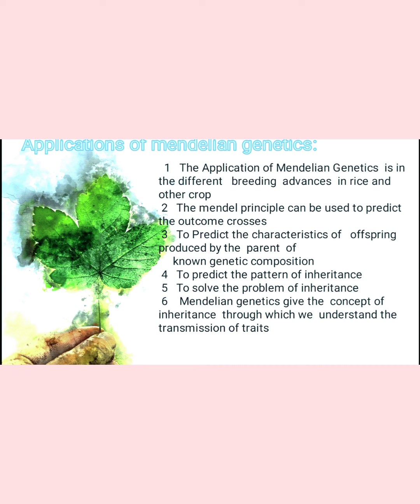Through this, we can understand the transmission of traits. For example, if the parent has tall height, the daughter also has tall height. That character is transmitted from parent to daughter, and it can easily be understood with the help of Mendelian genetics.